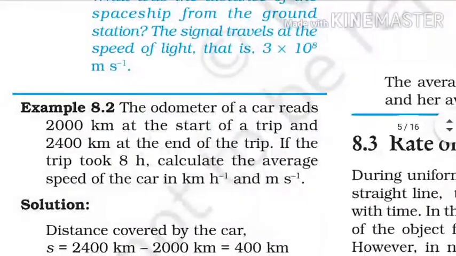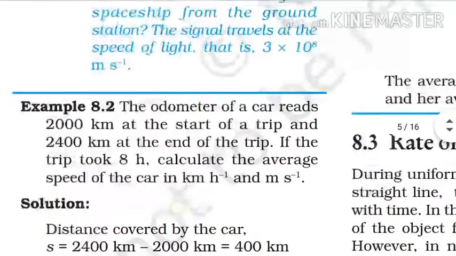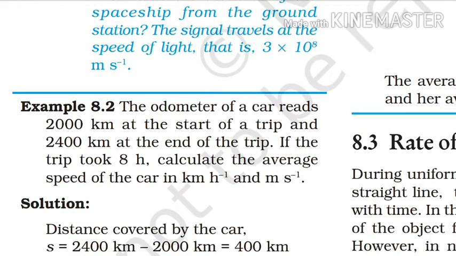Come to the second example of this chapter. The question is: the odometer of a car reads 2000 kilometers at the start of a trip and 2400 kilometers at the end of the trip. If the trip took 8 hours, calculate the average speed of the car in kilometers per hour, and also in meters per second.